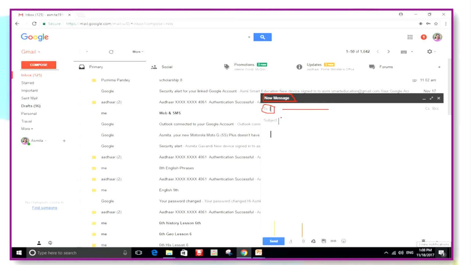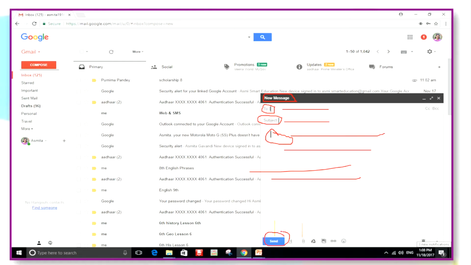Then the subject of the mail. Okay, I will enter the subject of the mail here. All right, and then I will start writing whatever I want to write. For example, this is to inform you that I have received your parcel, whatever messages. The message may be a personal email, it might be a professional email, whatever message you want to write will be written here. And then there is the send option.